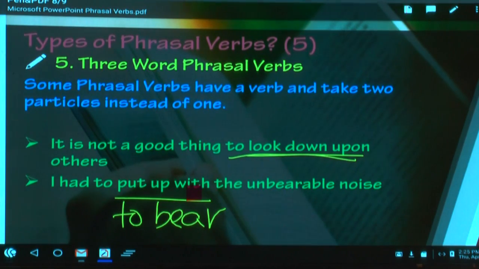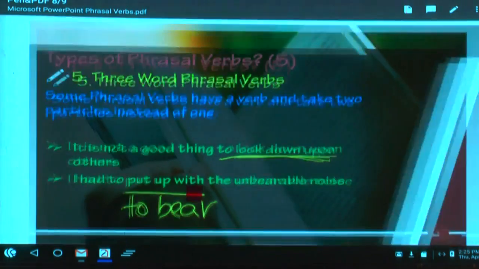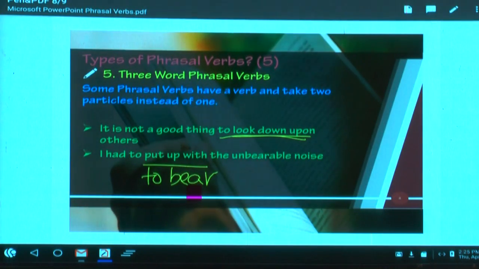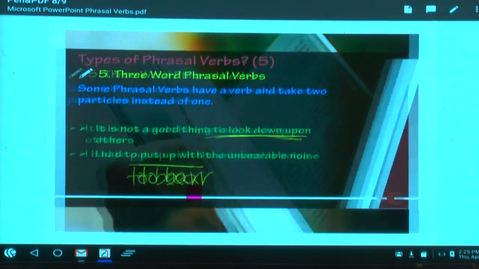I have to pay the bill today. This is present. I had to pay the bill yesterday. Past. Have to changes to had to. Same helping verb. Have you written the examples? It is not a good thing to look down upon others. I had to put up with the unbearable noise.